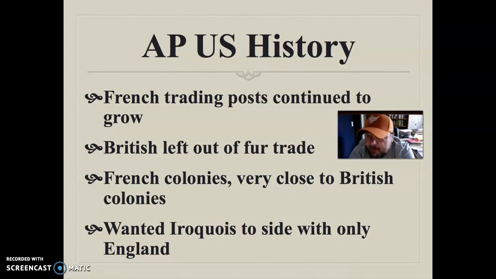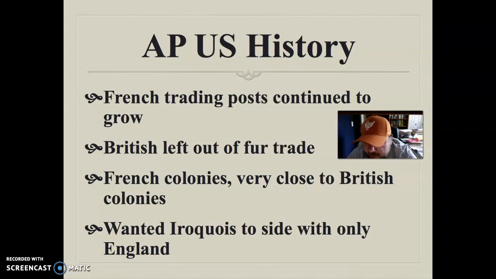Not only that, but because they're establishing settlements in these areas, it makes it more difficult for the English to expand westward. We're going to talk in a little bit about a little bit of overpopulation. People need to kind of go outside of those initial towns that are built on the coast. They need to start going inwards, and they find that the French colonies are impeding their ability to expand westward, or at least placing a little bit of a limit on that. So that makes them a little nervous.